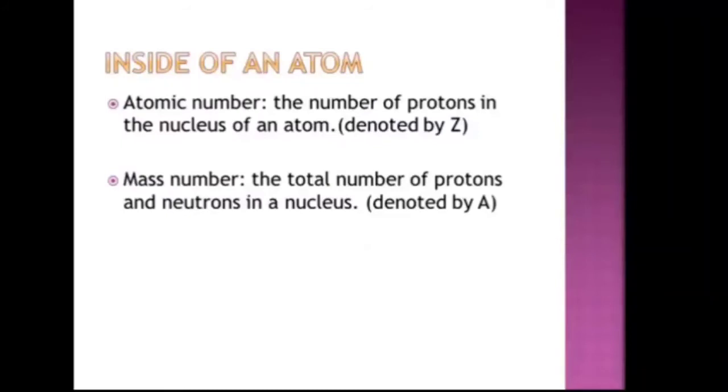Now what is atomic number? Atomic number is equal to number of protons in the nucleus of the atom. It is also denoted by the symbol Z. What is mass number? Mass number is the sum of number of protons and number of neutrons. This is denoted by capital A.